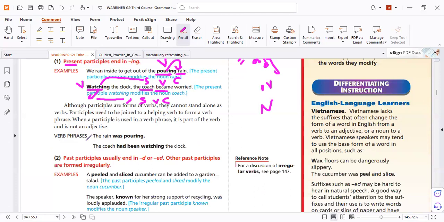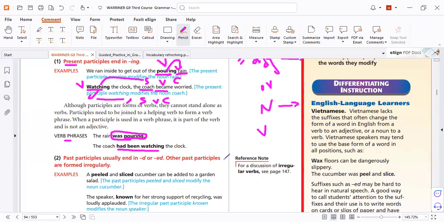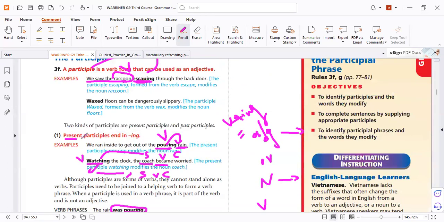Okay. Sometimes we have a verb phrase. It's the verb of the sentence and it has a participle. Okay, no problem. Training good. So all of this is a verb, not an adjective. This is a verb, not an adjective. If it is an adjective, it's followed by a noun. But here it is a verb. So what is the function of verb plus ing? Adjective, if it's followed by a noun. Noun, if it's used as a subject, for example, or verb. Here it's a verb. Okay, this is called the present participle phrase.